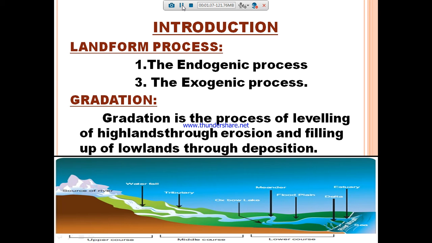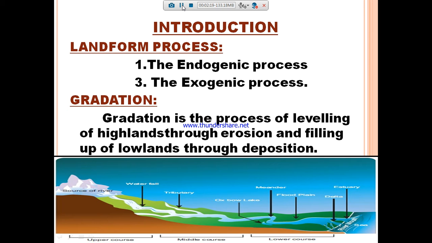Exogenic process means an external process, the continuous wearing down and rebuilding of landscapes. Through these endogenic and exogenic processes we have so many different new landforms on our earth. Today in this lesson we are going to see how new kinds of landforms are created through two processes: one is gradation and another one is erosion. What is meant by gradation? Gradation means a process of leveling of highland through erosion and filling up of lowland through deposition.